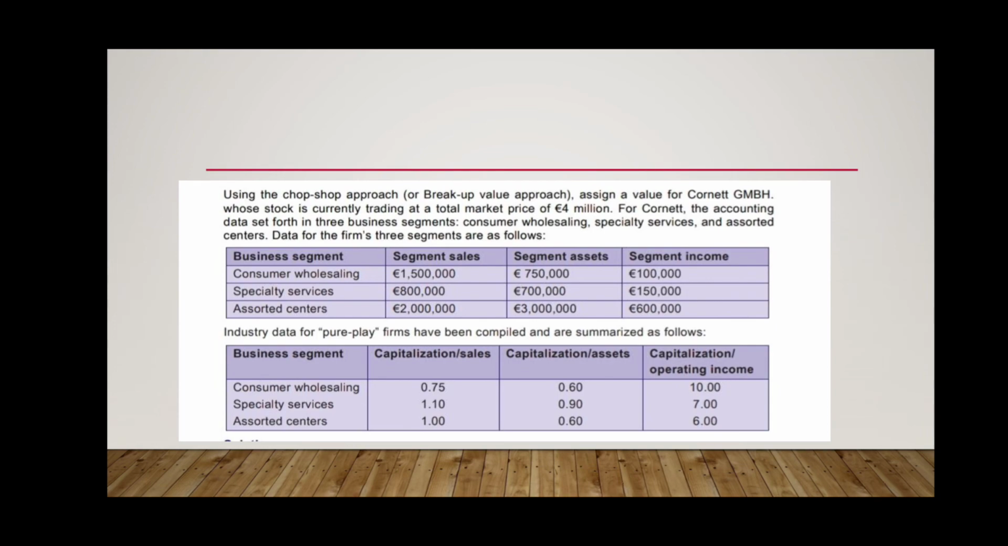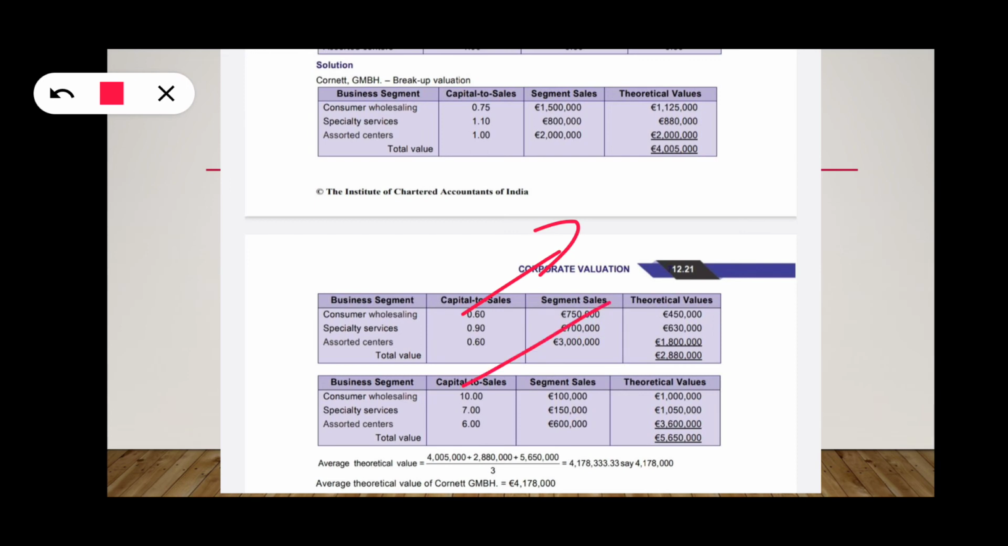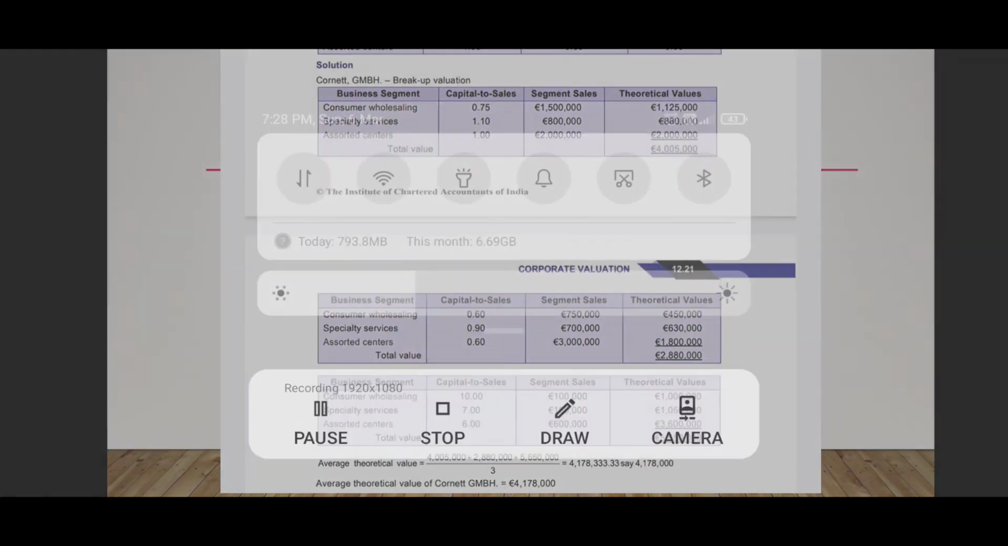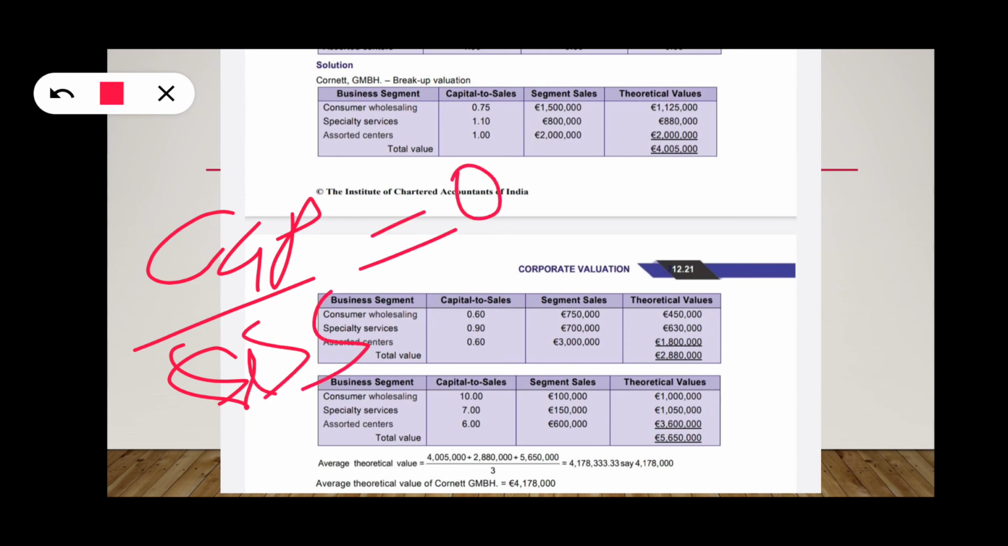Now capital to assets and capital to operating income. Assets they have given as 7.5 lakh, 7 lakh, 30 lakh euros. By multiplying, we know capital divided by assets is 0.6. Assets is given as 7.5, so 7.5 into 0.6, we get capital. Like that for 7 lakh and 30 lakh. The total theoretical value is 28 lakh 80,000 euros as per the capital to assets ratio.